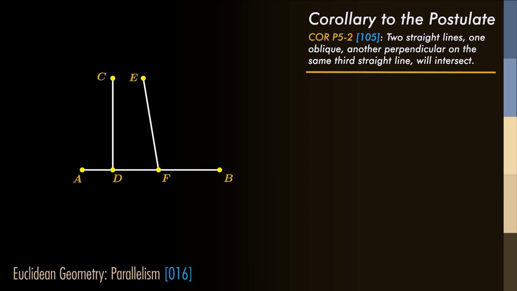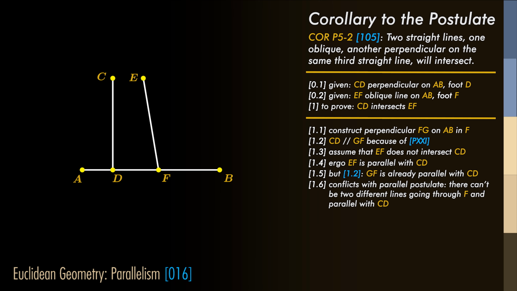Two straight lines, one oblique, another perpendicular, on the same third straight line will intersect. Let's look at the construction. We have a line that is perpendicular on a straight line. Specifically, CD is perpendicular on AB. And we have an oblique line, EF, on AB. The feet are respectively D and F. We need to prove that EF and CD have to intersect.